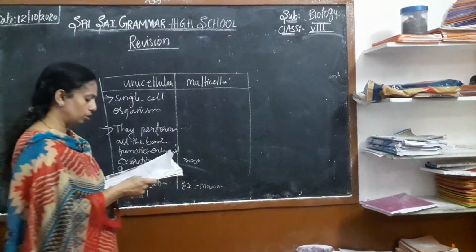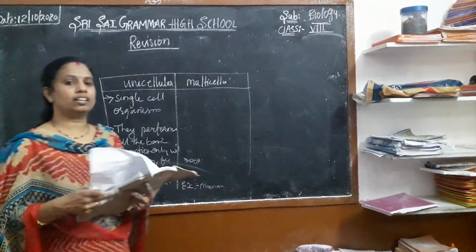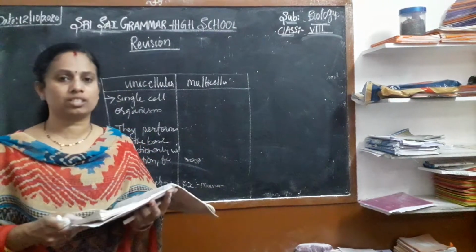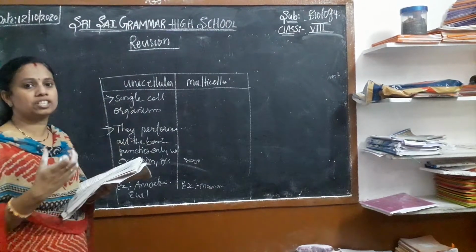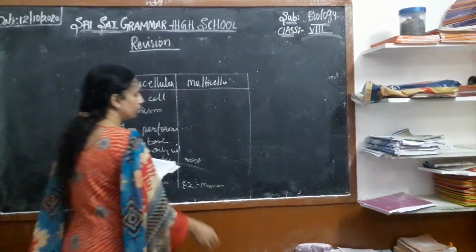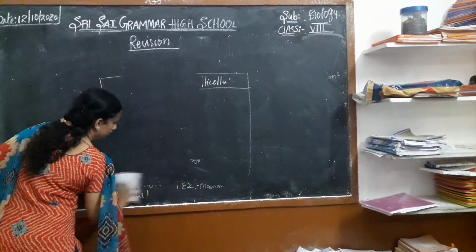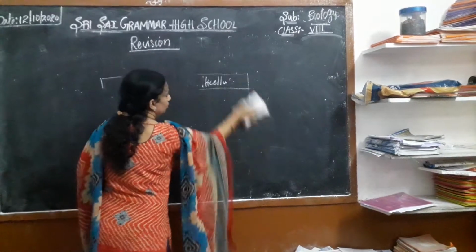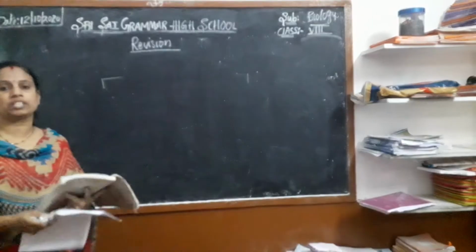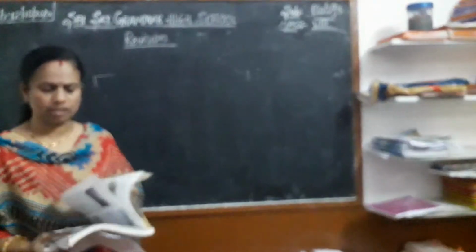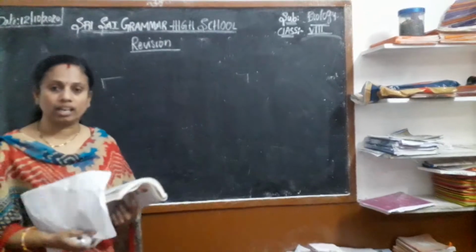Now in the third section, you have the long answer. Write the safety measures to be followed in the science lab. I gave them in the first lesson: the measures we have to follow when we do science in the science lab. Write at least 5 points, not more than that. Keep your work area clean.